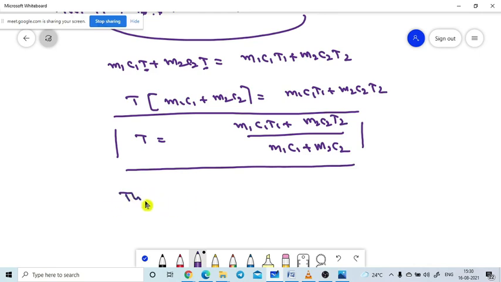This is the common temperature attained by the two bodies.